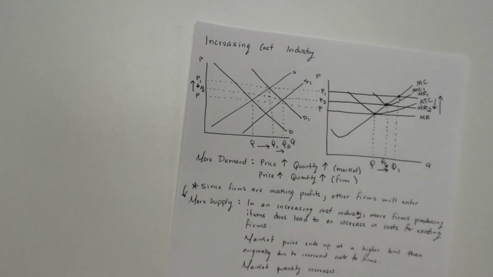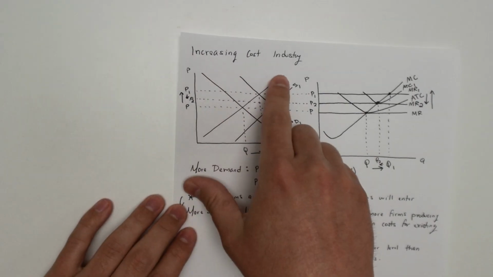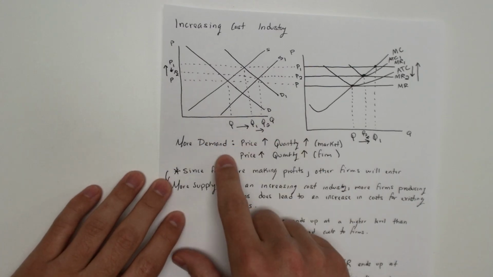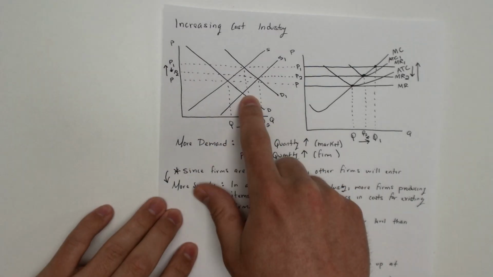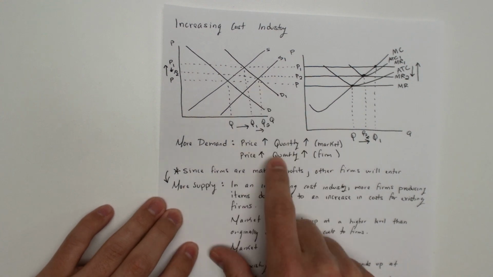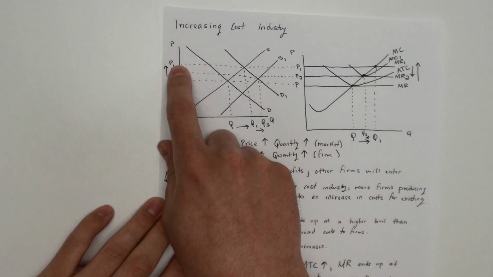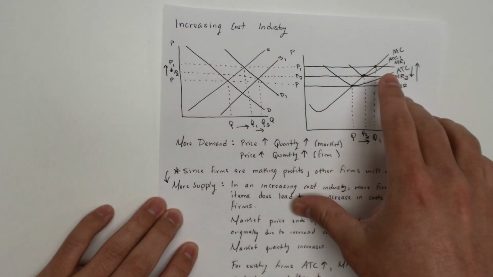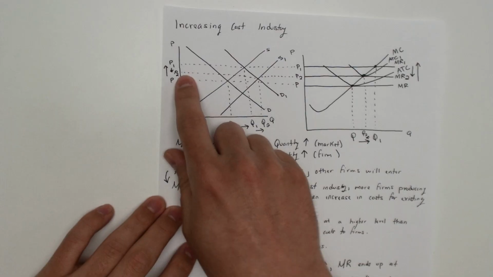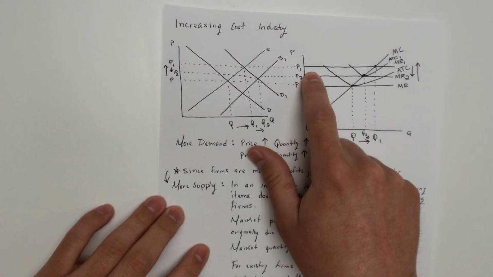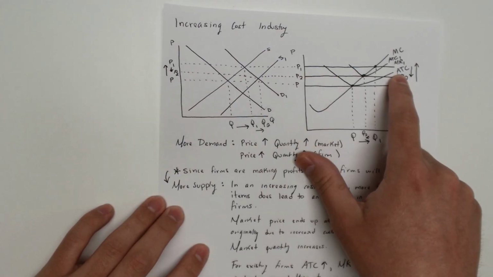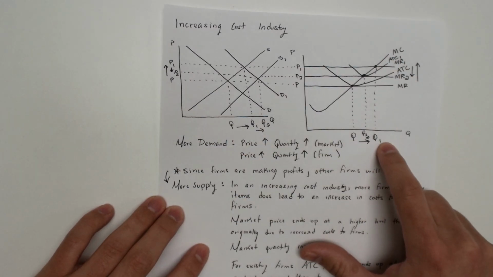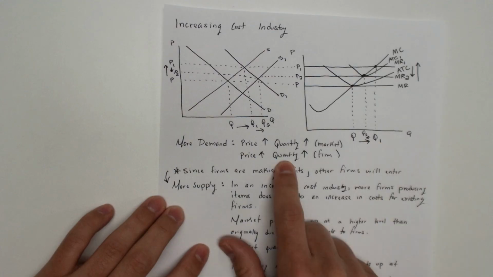Now, what happens if there's an increasing cost industry instead? In an increasing cost industry, let's assume again that there's more demand for the item. This is going to cause the demand in the market to increase. That leads to a higher equilibrium price in the market and a higher equilibrium quantity. Now, for the firm, the price is higher, so revenue also increases. That leads to a higher price as well as a higher profit maximizing quantity right there for the firm.